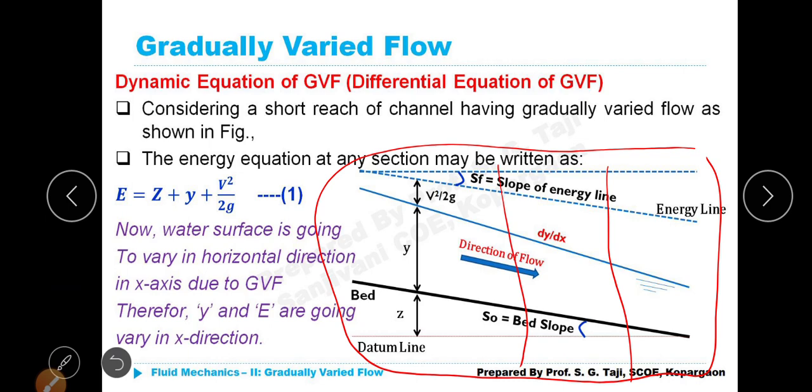So energy as well as depth. When depth varies, energy also varies. That we have already studied in the previous unit. Okay? Now here theta, that is the bed slope, is assumed to be very, very small, so that the derivation is easier. Next slide.